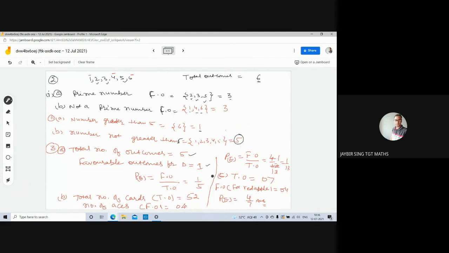Okay. Now B part, probability of getting an ace. Total number of playing cards are 52 and number of aces are 4. So probability is favorable outcomes upon total outcomes, 4 upon 52. That is 1 upon 13. Okay. C part, probability of getting a red apple in this figure. Total number of apples are 7 and the number of red apples are 4. So probability will be 4 upon 7.